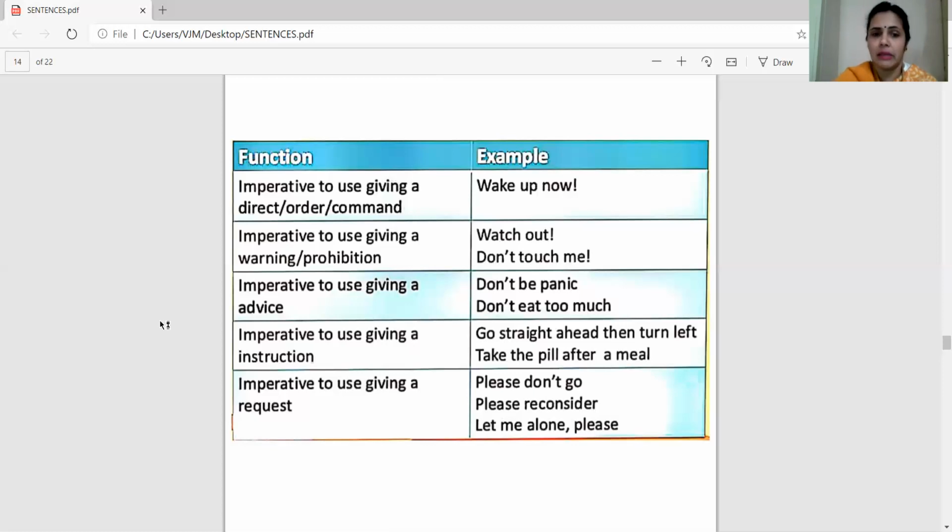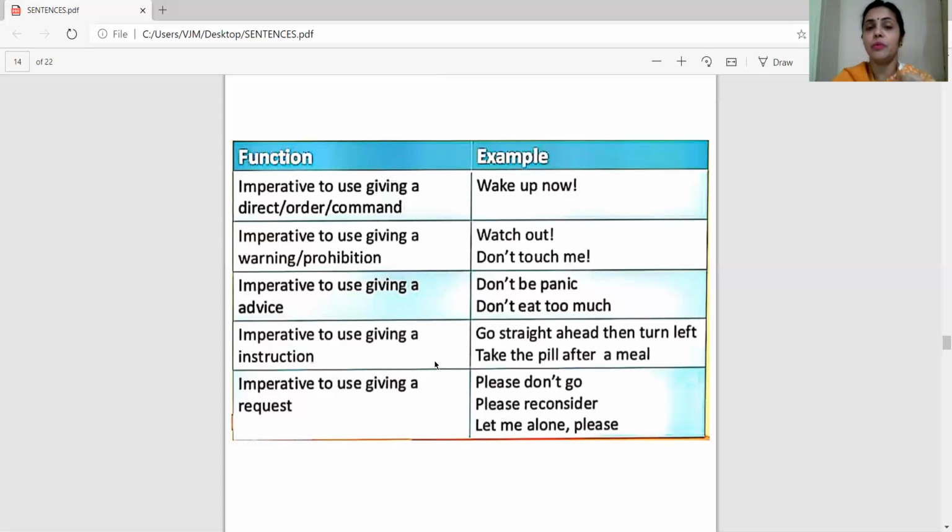To give an advice, imperatives to give an advice, we generally say don't be panic. Again, it is giving a positive tone. It is giving a positive meaning. Don't be panic. I mean, the situation is not that bad, not that worse or grave. Don't be panic. We will have some solutions. Don't eat too much. It may create problems. So at times, elders say, don't eat much. Imperative to give an instruction.